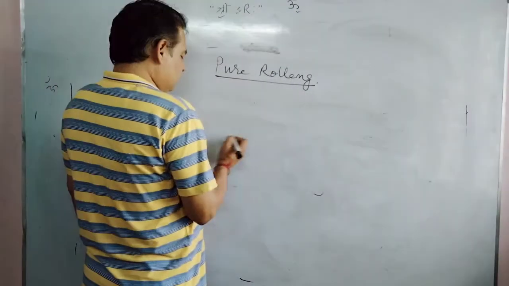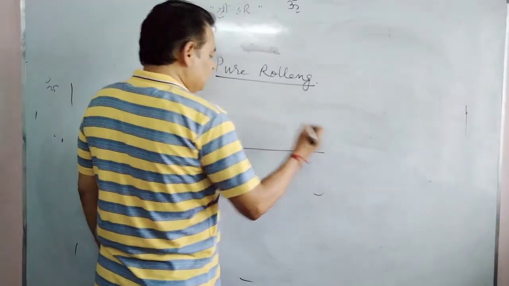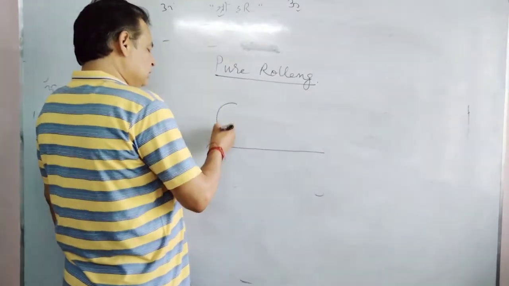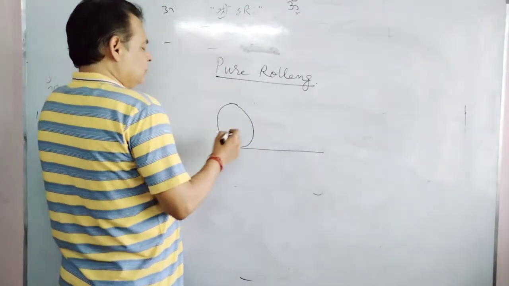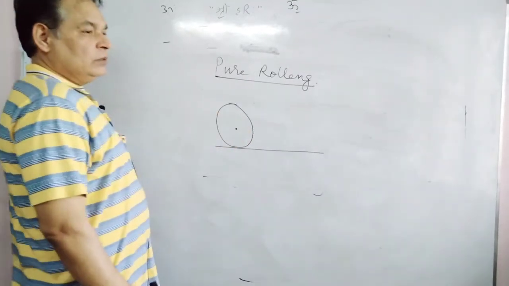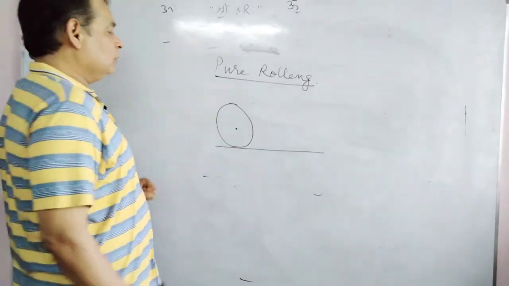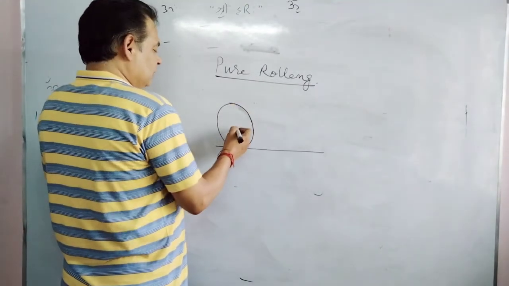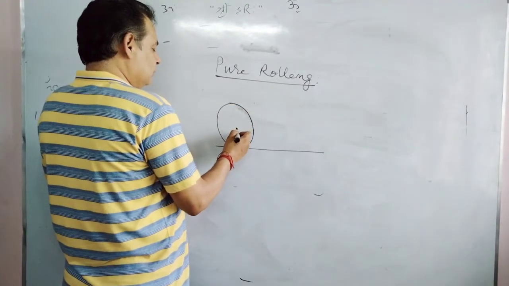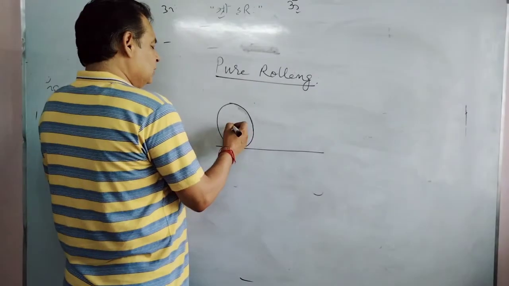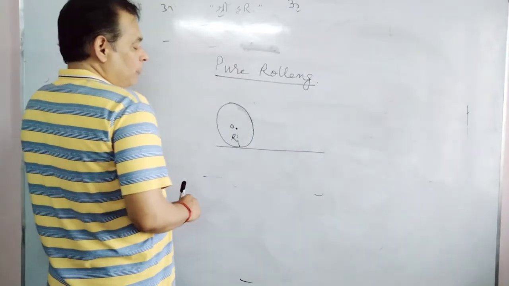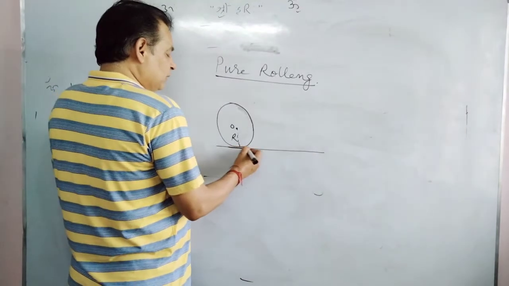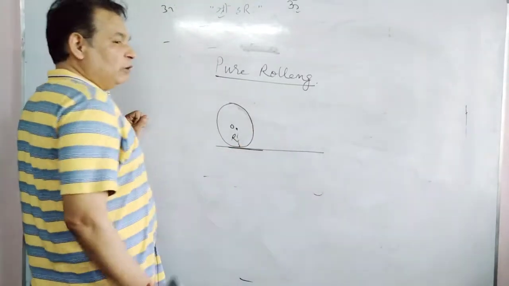Suppose we take a particular example to understand this case. This is a circular wheel of radius r, this is the center of mass O, and this is a rough surface, it is moving on this without slipping.